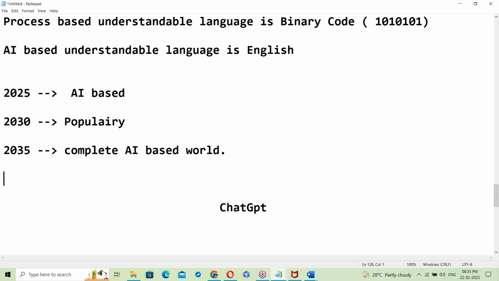AI-based computers will be more intelligent than human beings, definitely 100% more intelligent. That is the kind of world that is going to develop here.